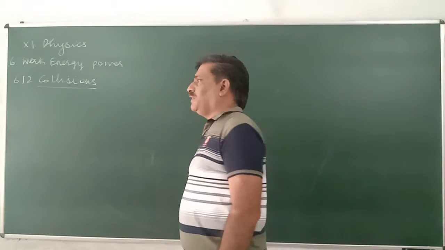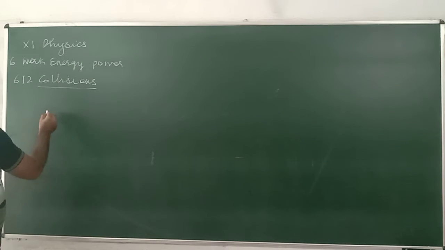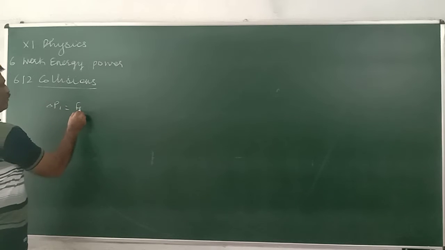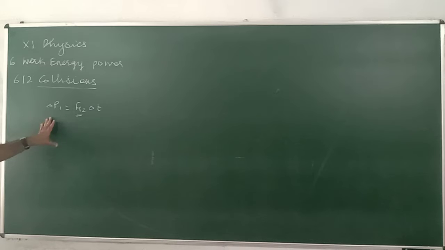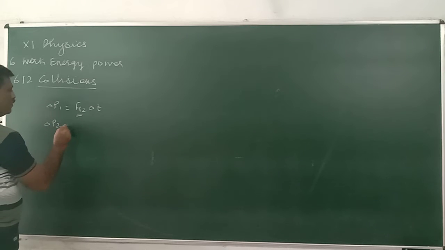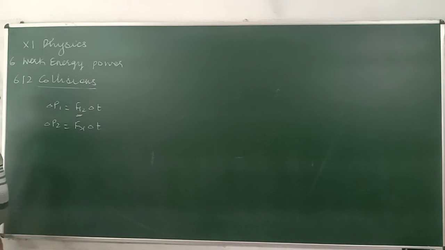First, the law of conservation of momentum, a very simple thing. When two bodies collide with each other, then delta P1 is equal to F12 delta t. This is the force by 1 on 2. In a similar manner, delta P2 is F21 delta t. This is the force by 2 on 1.